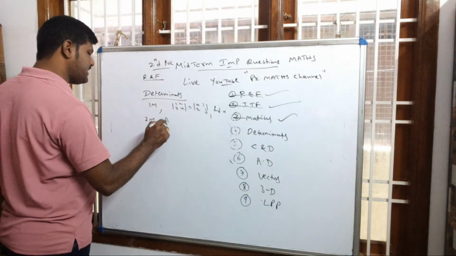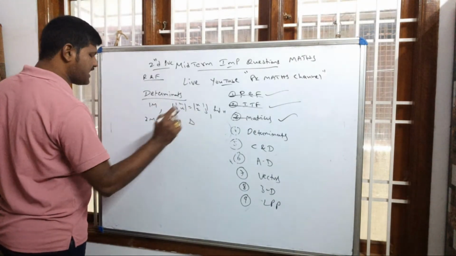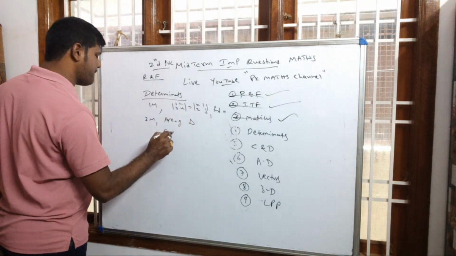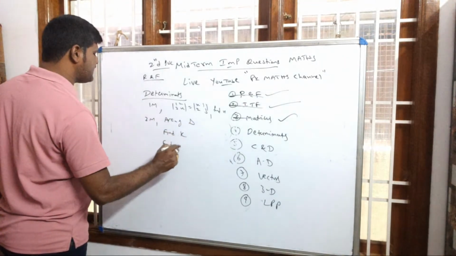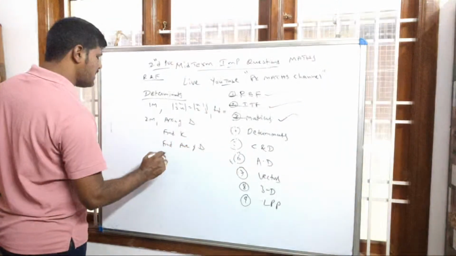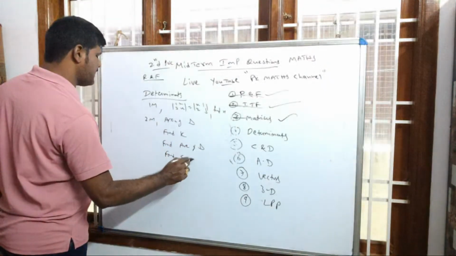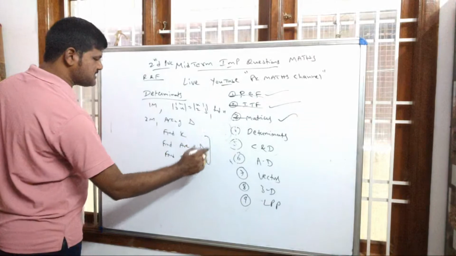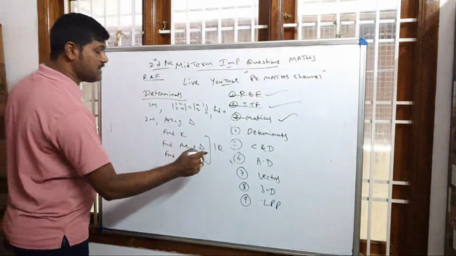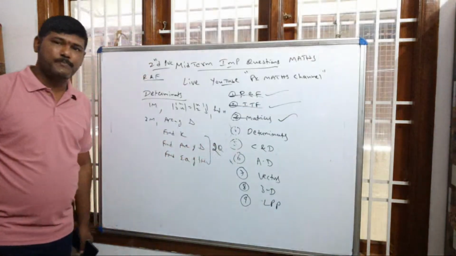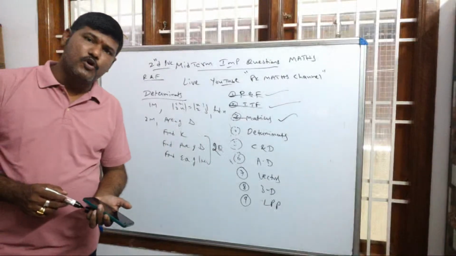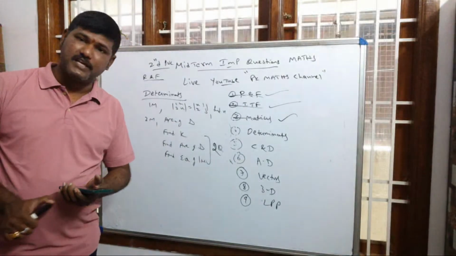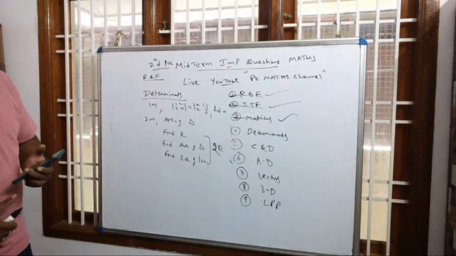Come back to 2 marks, area of triangle. In area of triangle, we have 3 types of question: find K, find area of triangle, and find equation of line. Out of these 3, 1 question will come. Because of the midterm, maybe you will get 2 questions. Because the portion is less, they will give 2 questions out of these 3. From determinants, it is compulsory.